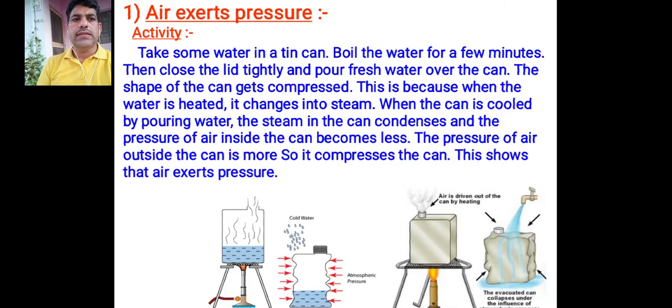When the can is cooled by pouring water, the steam in it condenses and the pressure of air inside the can becomes less. The pressure of air outside the can is more, so it compresses the can. This shows that air exerts pressure.